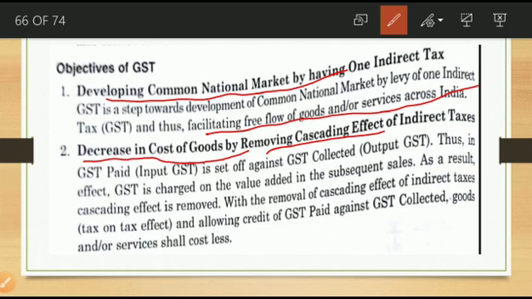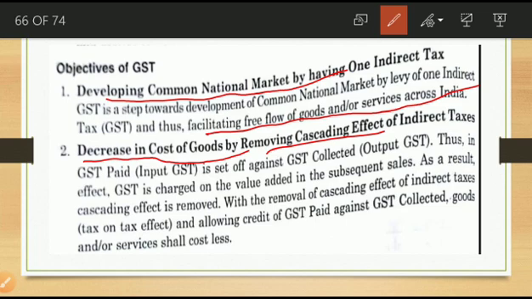So GST paid, called input GST, is set off against GST collected, output GST. In effect, GST is charged on the value added in subsequent sales. As a result, the cascading effect is removed, otherwise tax would be added one by one. With the help of input and output we can adjust input GST against output GST.